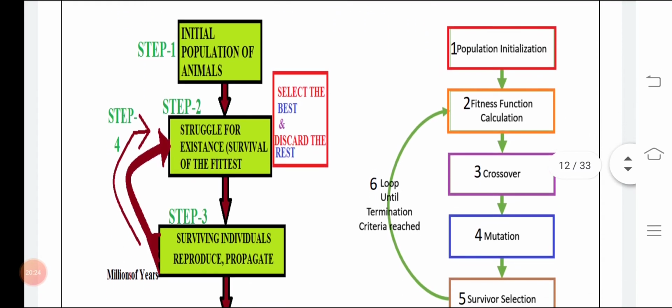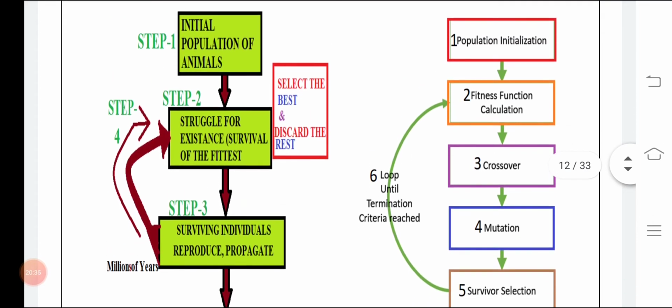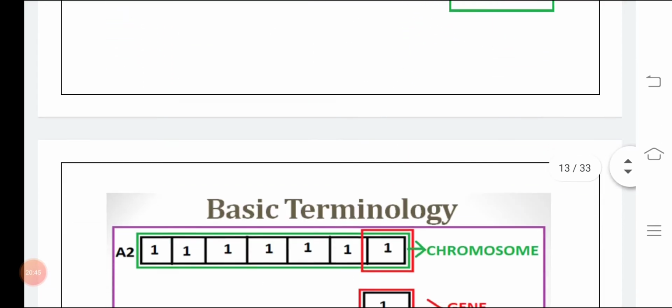These are the steps: initial population, then struggle, then survival, reproduce, propagate, and then after millions of years some species will evolve. So here it is being categorized. On the right hand side you can see population, fitness function, crossover, mutation, survivor, and then terminate after obtaining the best result.